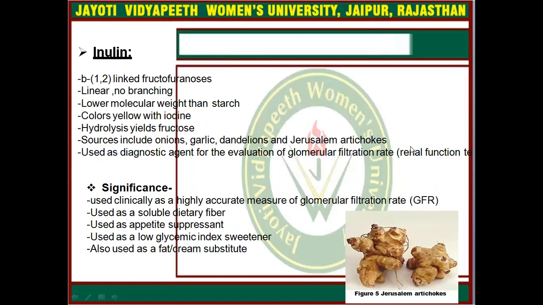Next one is inulin. It is beta 1,2 linked fructofuranose and linear, no branching will be present, lower molecular weight than starch, gives yellow color with the iodine experiment, and hydrolysis yields fructose. Sources include onion, garlic, and it is used as a diagnostic agent for the evaluation of glomerular